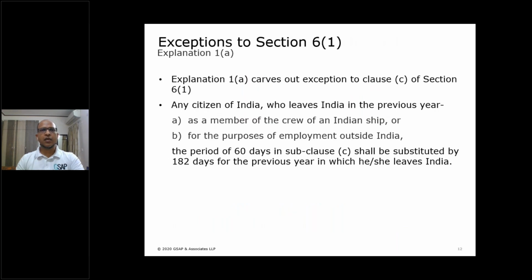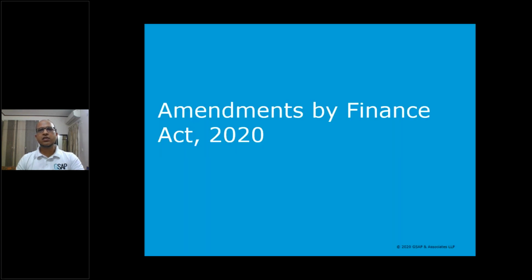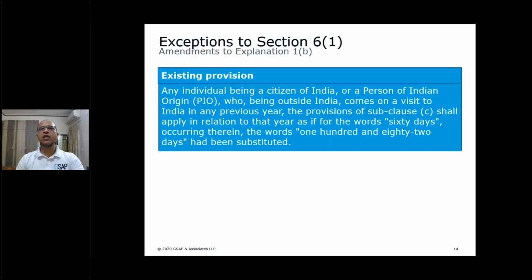I hope I'm clear. Now let's start looking at what are the amendments by the Finance Act. As I mentioned earlier, the first amendment is with respect to explanation 1B to section 6.1. Let's first look at what explanation 1B was, as existing on the day before Finance Act 2020.